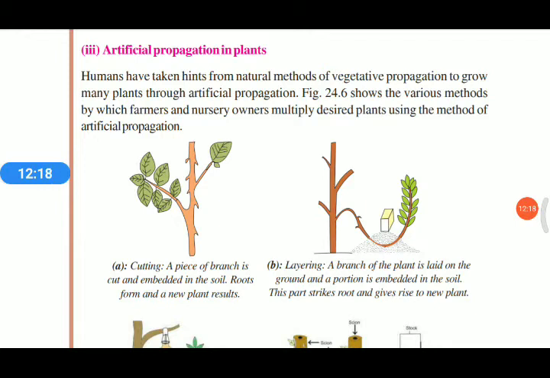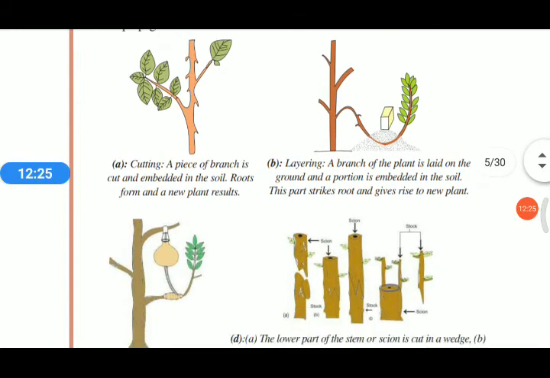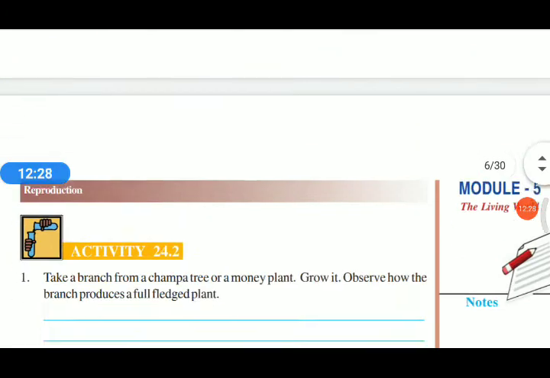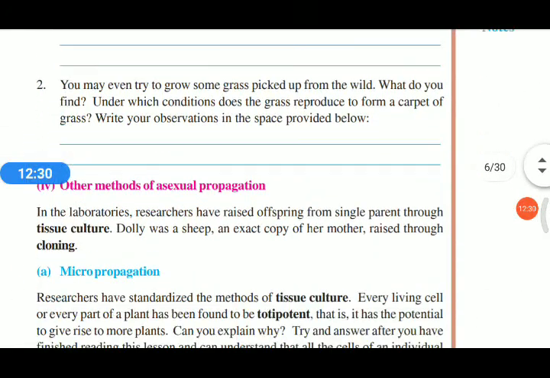Then we artificially grow this part, and it may give fruit earlier than other plants. There are a lot of other methods for artificial propagation.